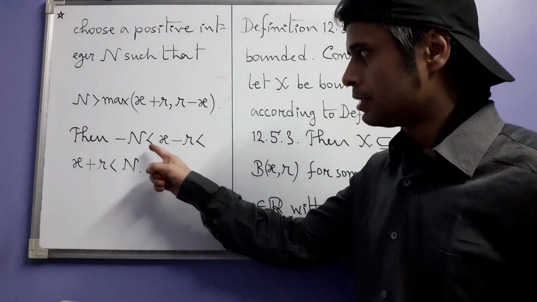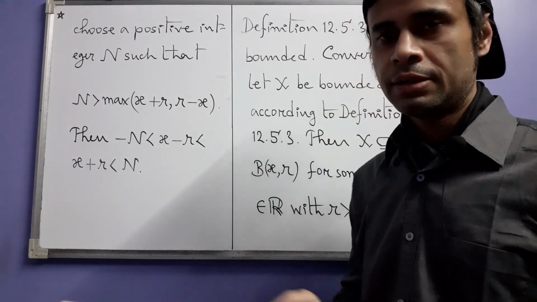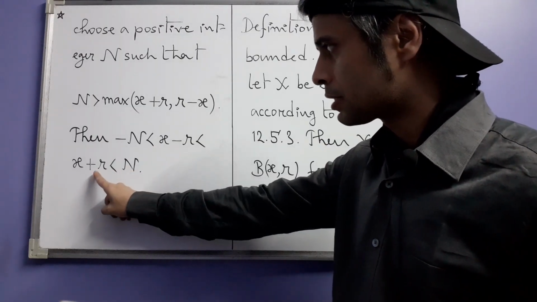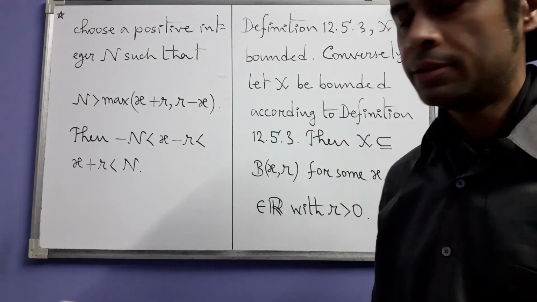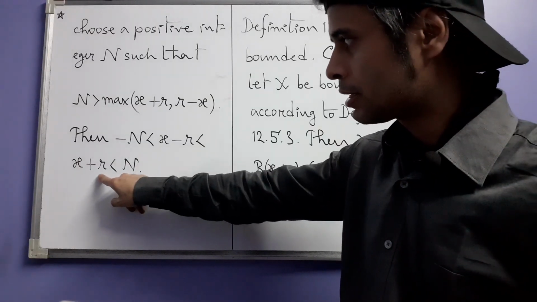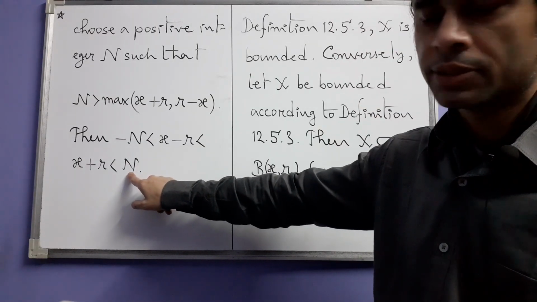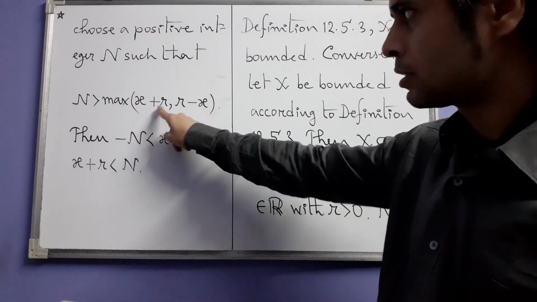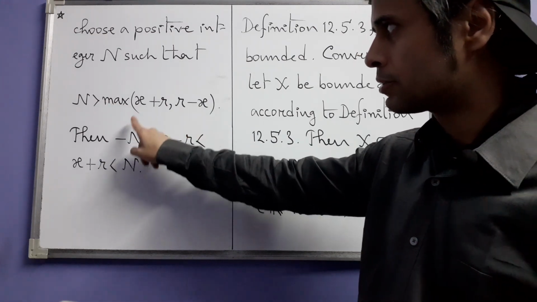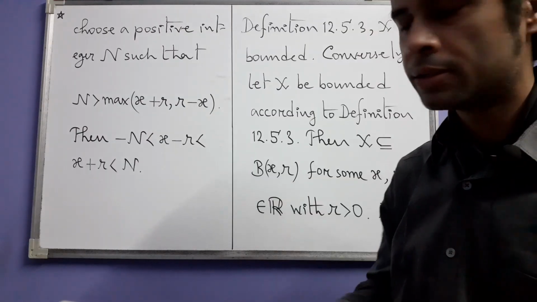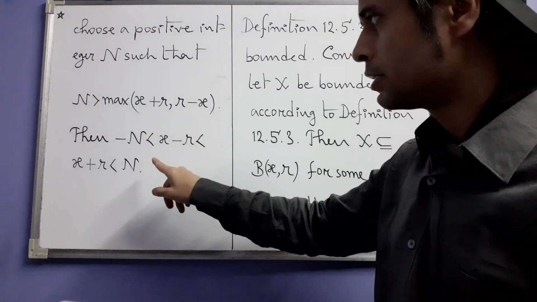Then -N < x-r < x+r, and x+r < N. It's pretty easy to understand how this last inequality comes. Because N is greater than the maximum of these two, obviously N is greater than x+r in particular. What about this middle inequality?